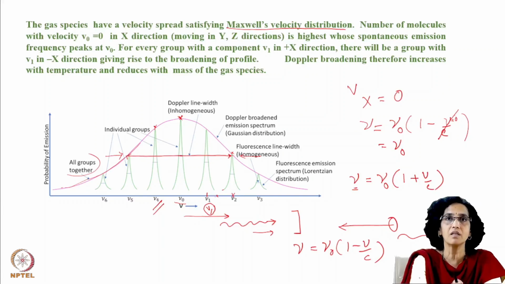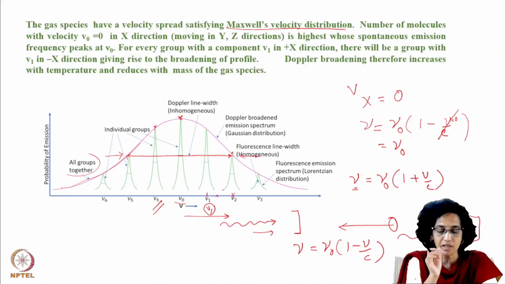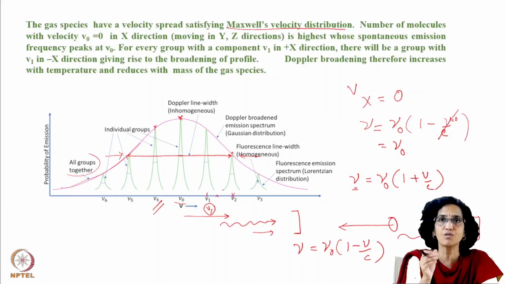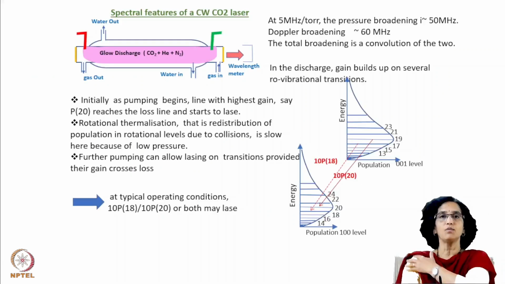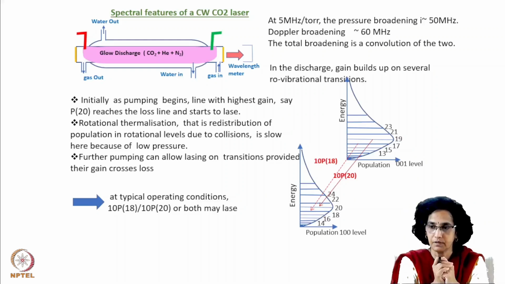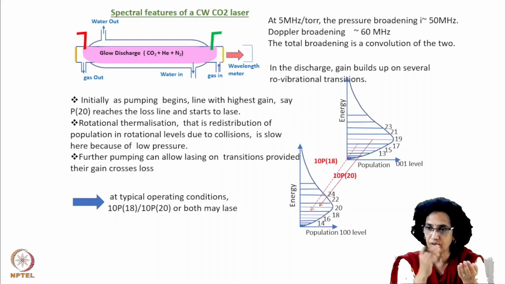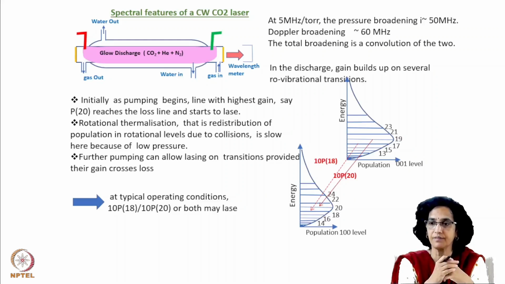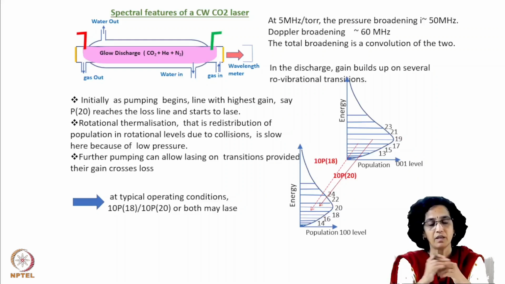This is called inhomogeneous broadening, and Doppler broadening is one very common reason for inhomogeneous broadening. So now we know the various types of broadenings. We have seen homogeneous and inhomogeneous. In case of homogeneous, we know that line broadening is there, and collision broadening is there. Then we have inhomogeneous broadening, which is velocity broadening.